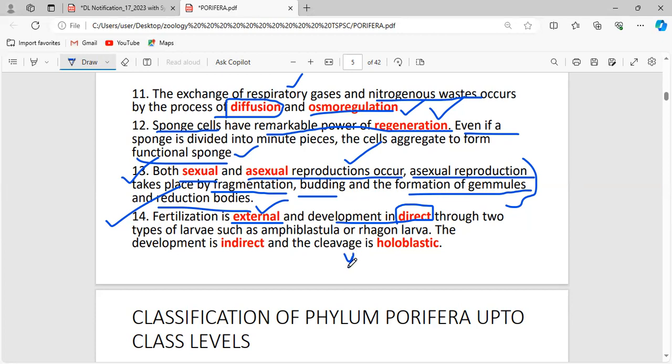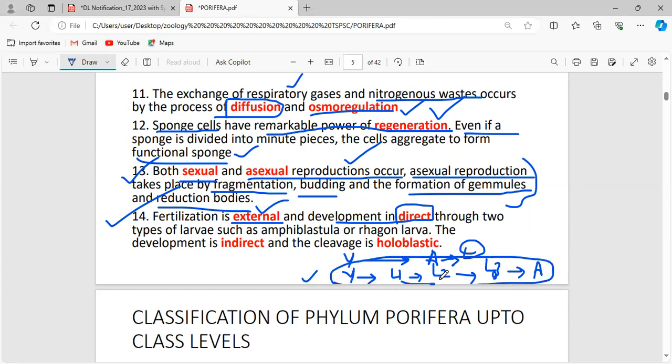See, this is the young one. Straight away, this young one will grow in size and give rise to an adult. This is called direct development. In indirect development, the young ones undergo many larval stages: first instar larva, second instar larva, third instar larva, and after that, it gives rise to an adult. Morphologically, this is called the process of metamorphosis. Different larval stages, and after that, the adult is formed. That is called indirect development.